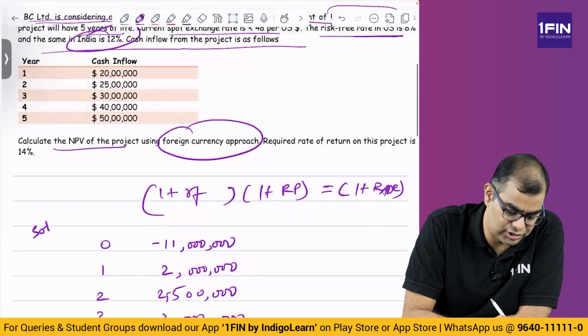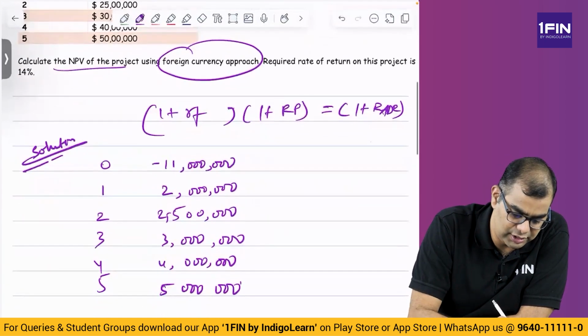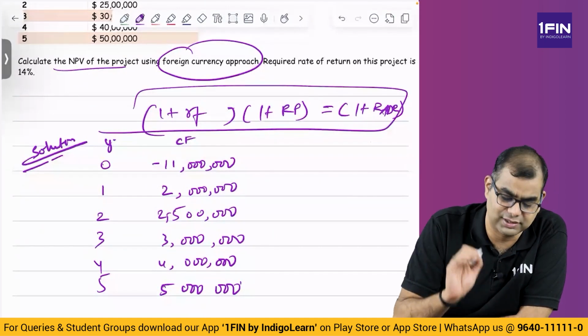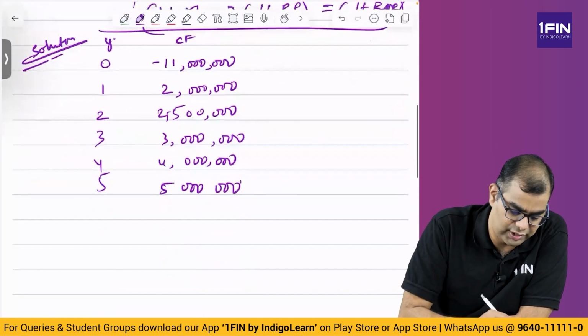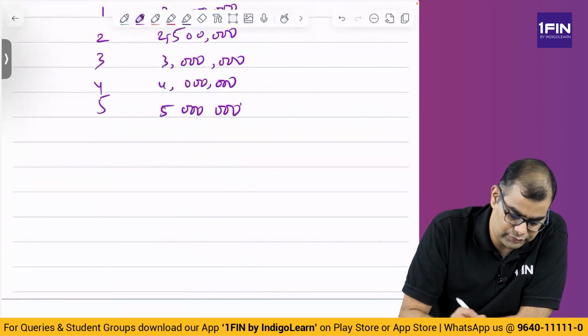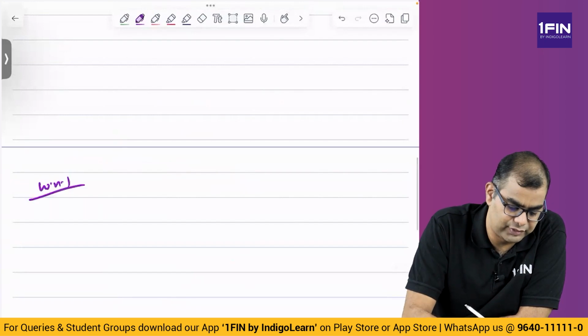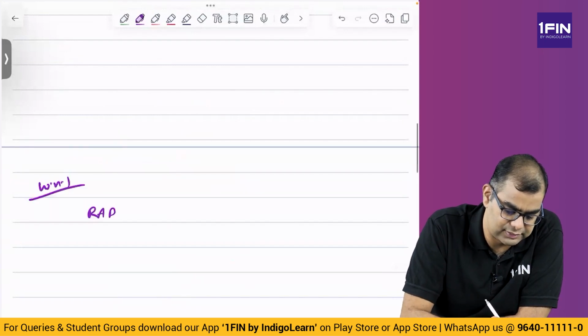I'll write the solution here. Before that, year cash flow. This is just a working note for your sake. So what I'll do is first go and write a working note. Working note 1, RADR India.